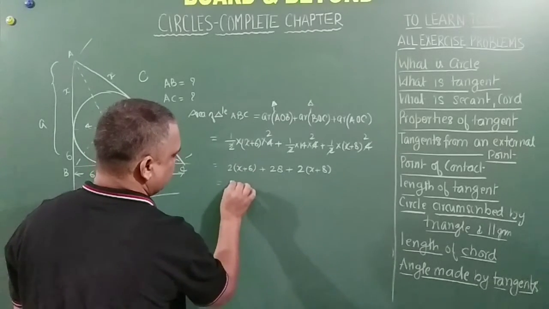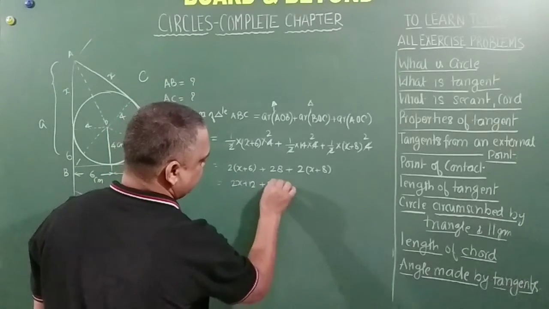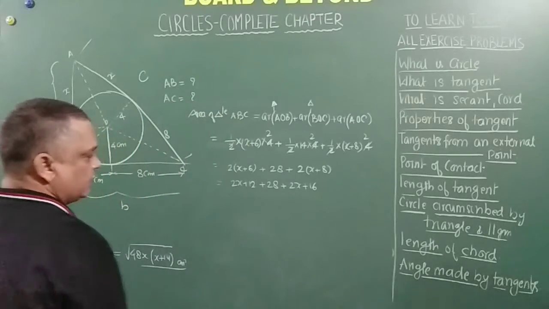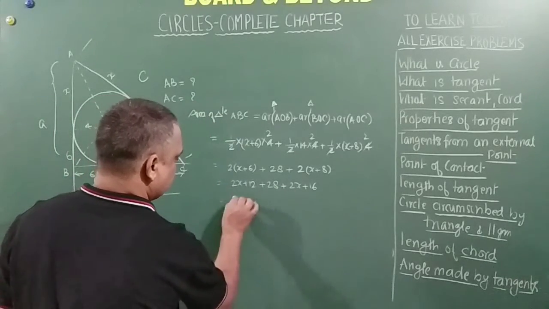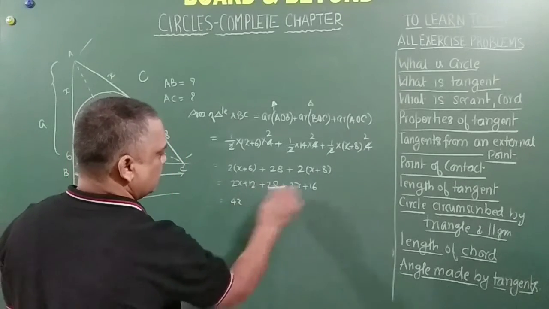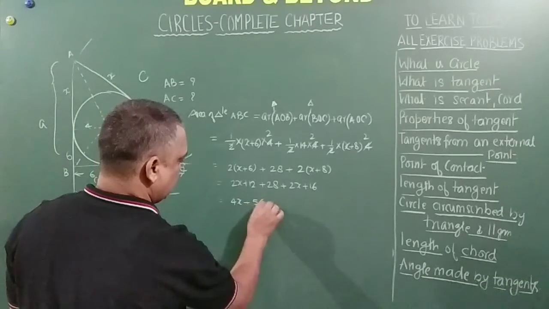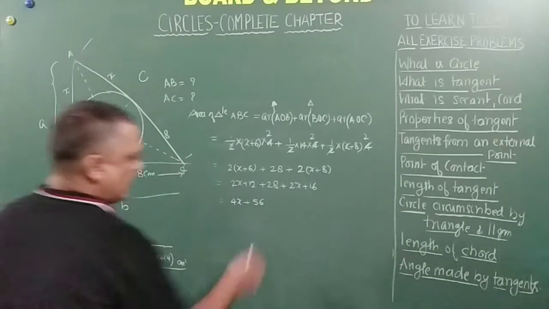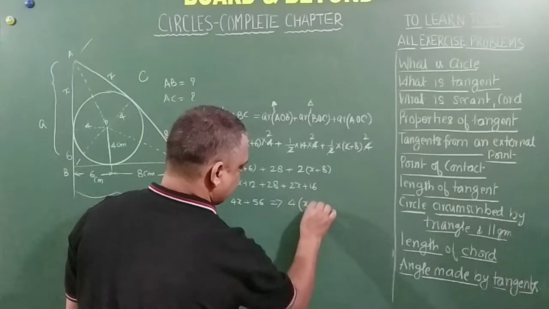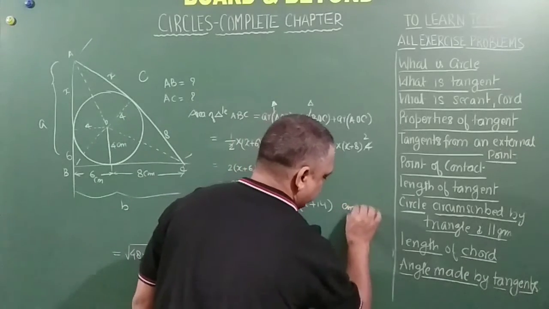So this becomes how much? 2x plus 12 plus 28 plus 2x plus 16. So this becomes 4x, and this becomes 56, which is also equal to, if I take common 4, 4 times (x plus 14). This is centimeter square.